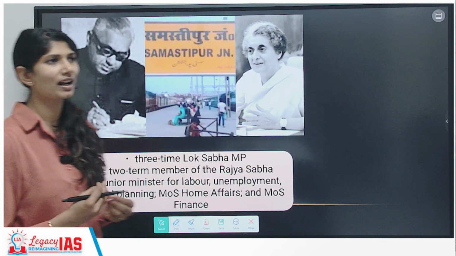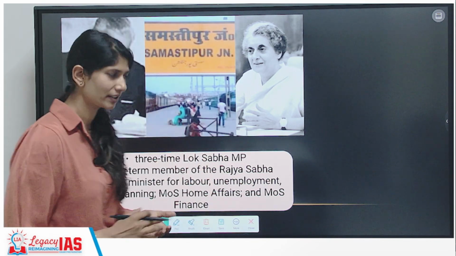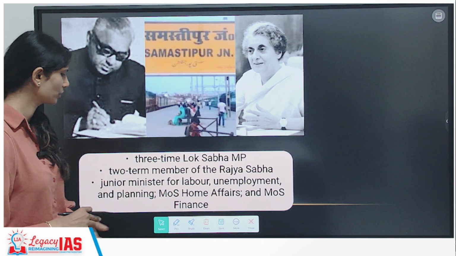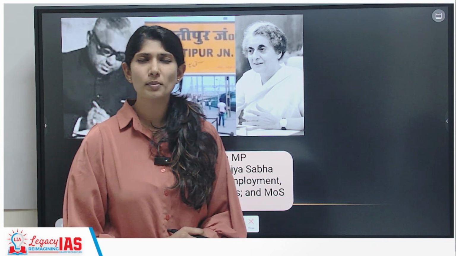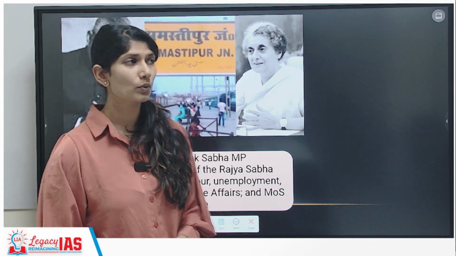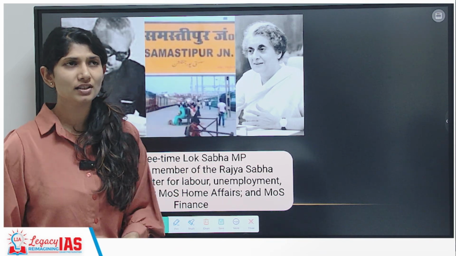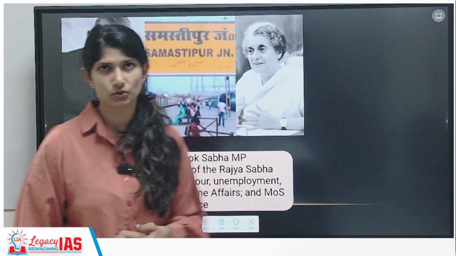He started during the tenure of Jawaharlal Nehru as Junior Minister for Labour, Employment and Planning, Minister of State for Home Affairs, Minister of State for Finance, and so on. So much so that during Indira Gandhi's time, he was considered among the top 5 persons for the Union cabinet positions.